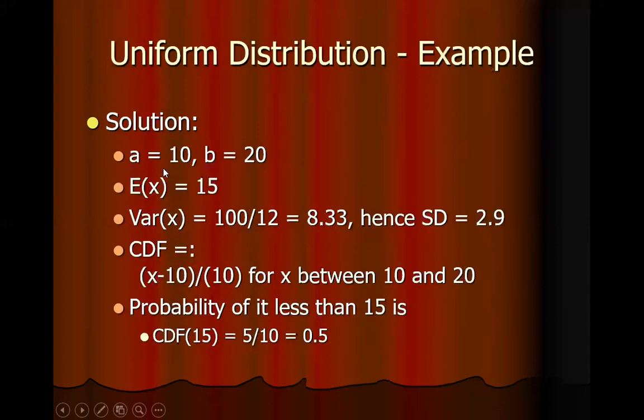So the interval given here are 10 micron and 20 micron. The expectation, we calculate it as 15, and the variance is 8.33, and standard deviation is 2.9. So for probability of its thickness less than 15, we calculate cumulative density function for x less than or equal to 15, which comes out to be 0.5.